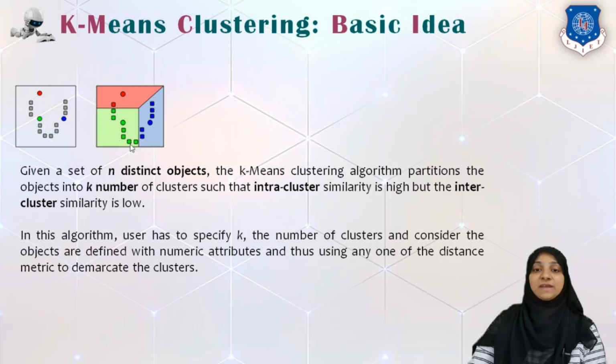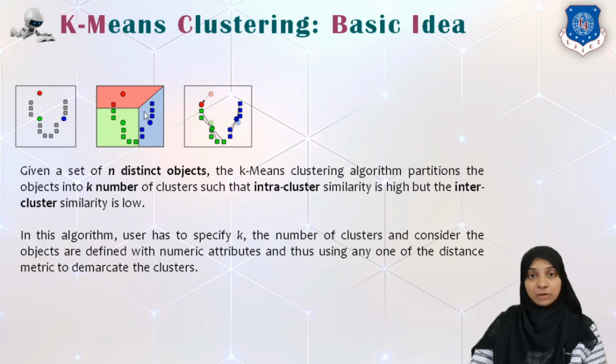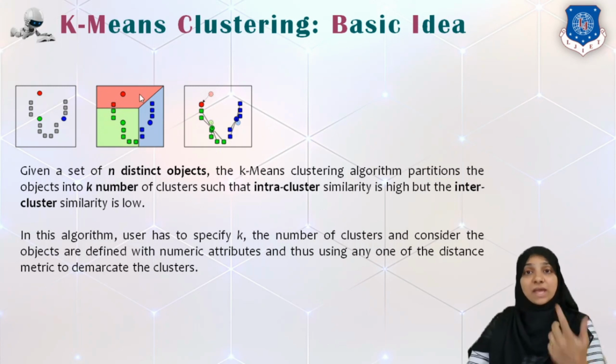And likewise these many data points are near to or falling into the same area of green, so they are marked with green. And these are the blue data samples following this blue mean, so they are assigned to this mean. Now after this assignment of the data set, the next step is to readjust or recalculate the mean. Now recalculation of the mean is performed with the help of the set of data that belongs to a particular cluster. For this red cluster, there is only one sample and the mean of the sample will be the data point itself. So our red mean is now shifted to the data point itself.